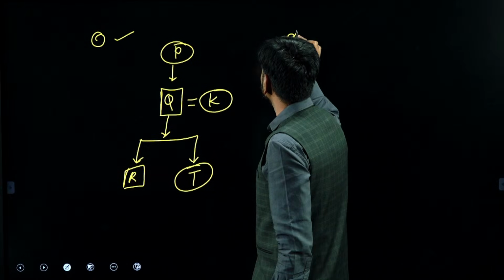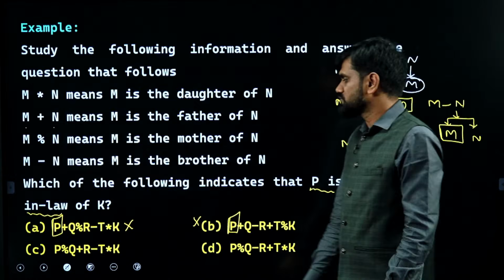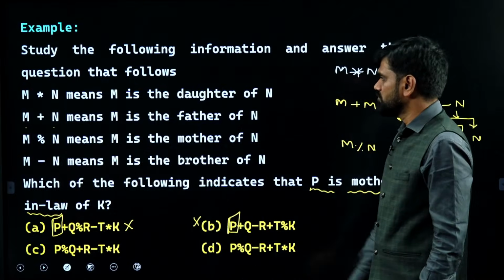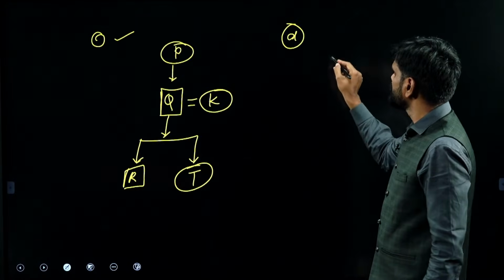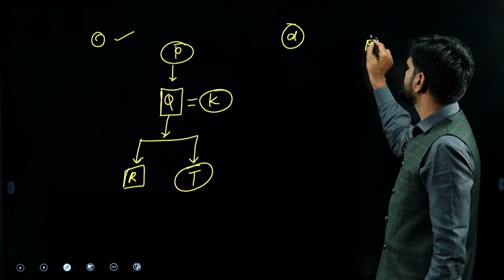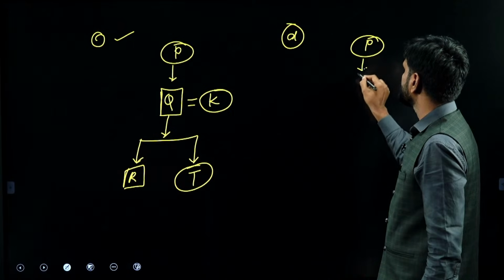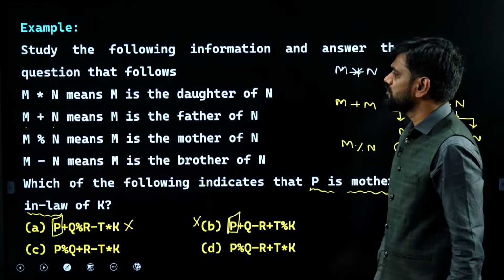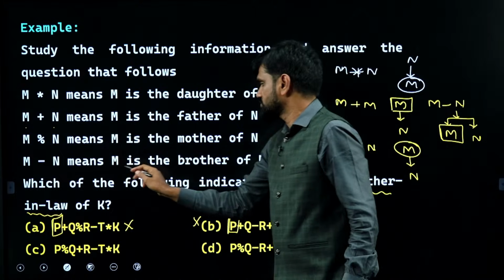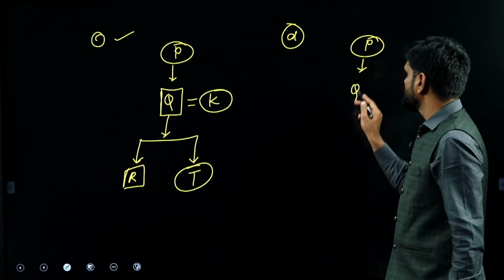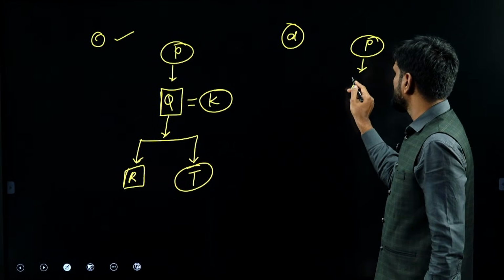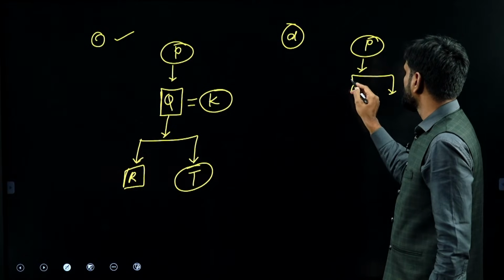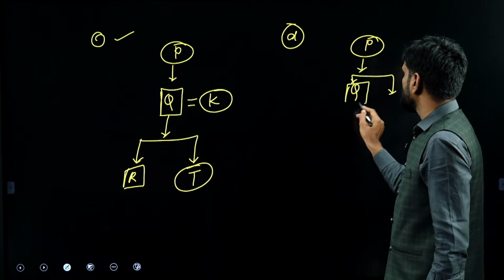Let me verify for D also. Let's go for D. P percent Q means P is the mother of Q. Next, Q minus R means Q is the brother of R. So Q is the brother of R means Q and R are siblings.